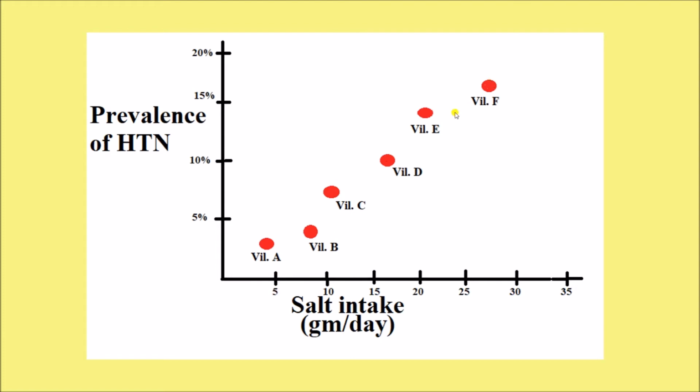So from this graph we can say that with increase in average or mean salt intake, the prevalence of hypertension also increases. Village F has the highest salt intake and also the highest prevalence of hypertension, whereas village A has the least mean salt intake, somewhere around 4 gram per day, and the prevalence of hypertension is very low here, somewhere around 2.5%.